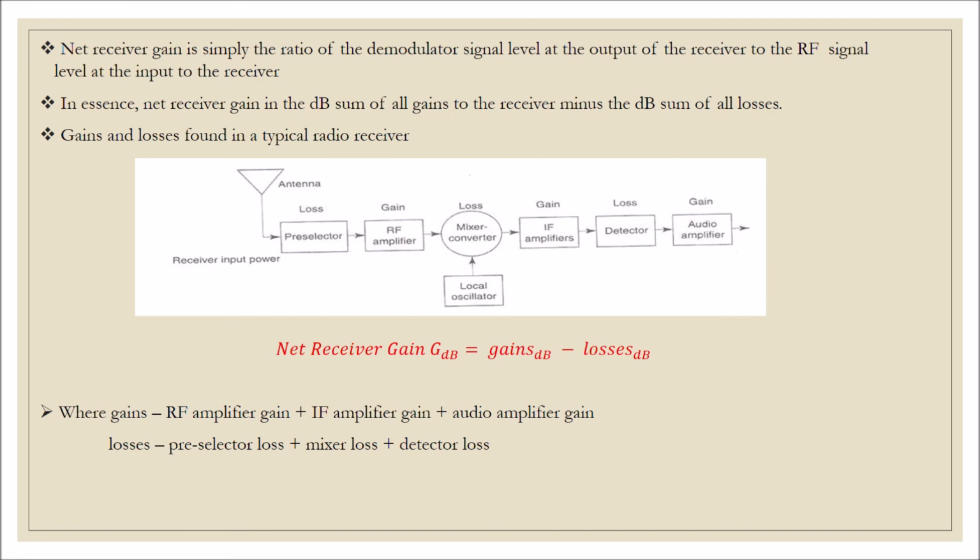This is the block diagram for a typical radio receiver, and the formula is gain in dB minus losses in dB, whereas gain is RF amplifier gain plus IF amplifier gain plus audio amplifier gain. Meanwhile, losses are preselector loss plus mixer loss plus detector loss. And this is some example for the net receiver gain.